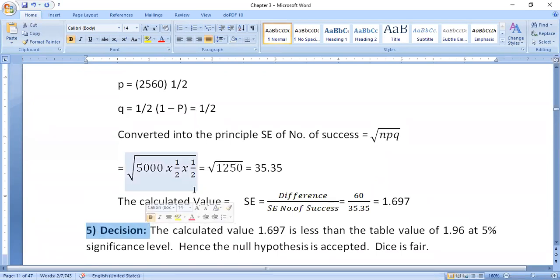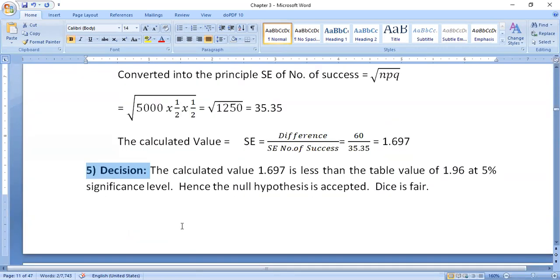Next, the decision here: the calculated value 1.697 is less than the table value, the critical value 1.96 at 5% significance level. Hence the null hypothesis is accepted. The dice is fair.